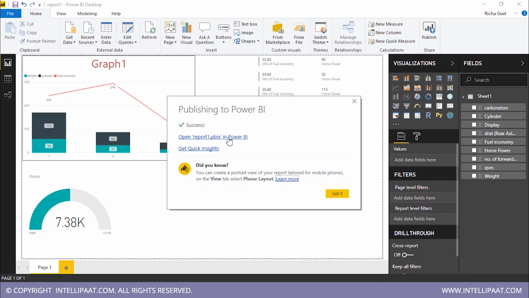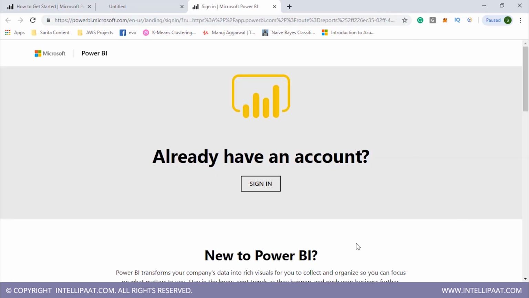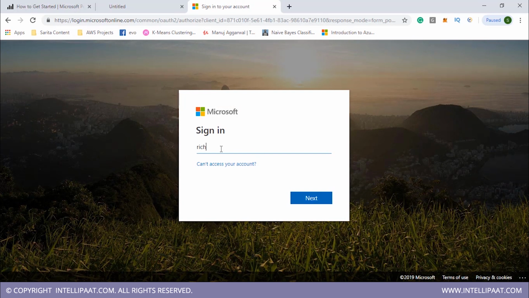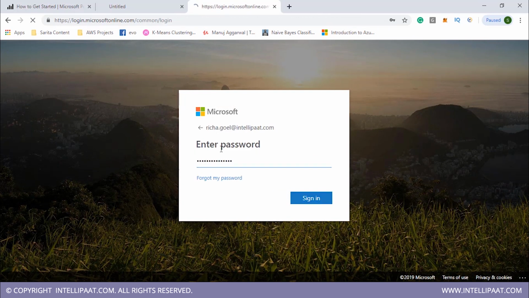report1.pbix in Power BI. What this means is that once I click on this, I will open Power BI service. As you see, we open Power BI service over here. So I'll sign in. I will use the same account that I was using. I'll enter the password and sign in.